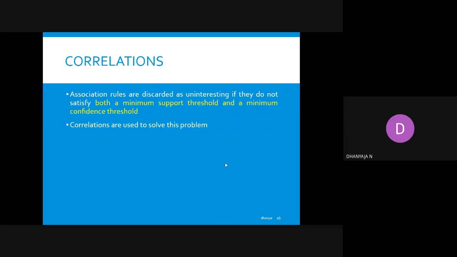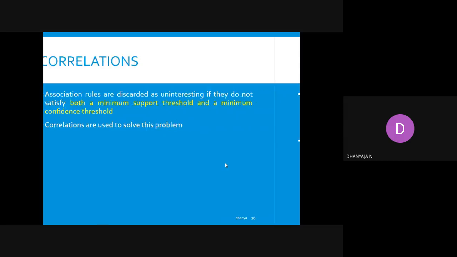Then always we will choose some particular item set which satisfies the minimum support threshold and minimum confidence threshold. Correlations will help you to solve this kind of problem.